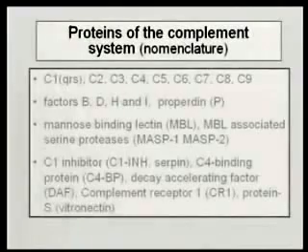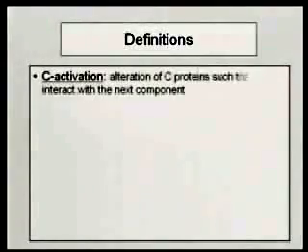All right. So those are the proteins, those are the components. A couple of terms of definition. When we say complement activation, what we mean is an alteration of one of the components of complement in such a way that it reacts with the next component. This is very much like the coagulation cascade that you've had in biochemistry. This is a cascade of events. One thing happens, that leads to the next one, and it interacts with the next one, and so on. And you get an amplification as you go through this system. So complement activation is a change in one of the complement components that now allows it to react with the next component.